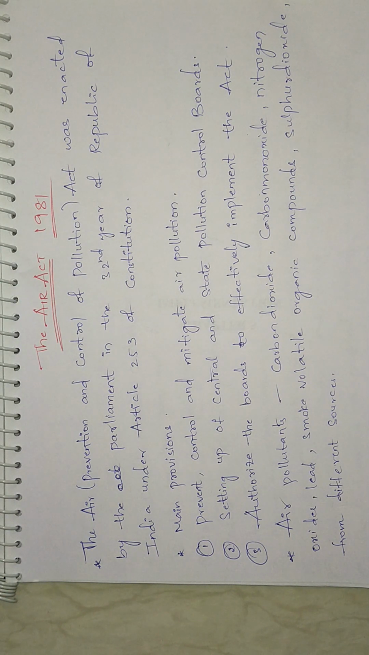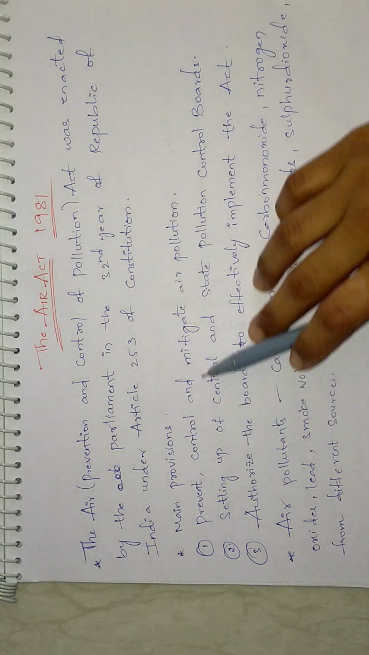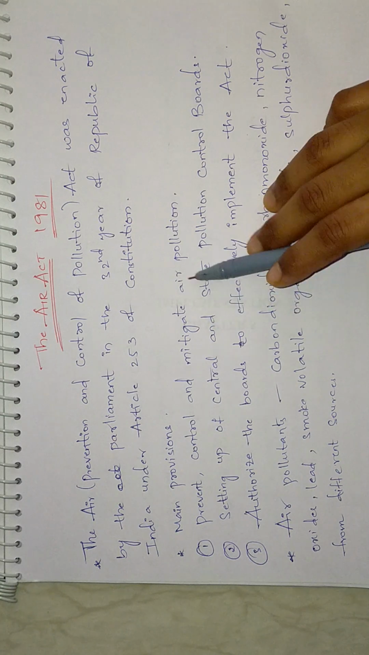The Air Prevention and Control of Pollution Act was enacted by the Parliament in the 32nd year of the Republic of India under Article 253. The main provisions of the Act are to prevent, control and mitigate air pollution, set up the central and state pollution control boards, and authorize the boards to effectively implement the Act. So see here, prevent, control and mitigate air pollution.